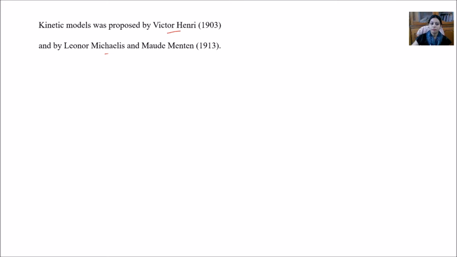Initially Victor Henry used any velocity v, whereas Michaelis and Menten confirmed that instead of using the velocity at any time of a chemical reaction, it is much better to use the initial velocity. This helps to clarify the kinetics more clearly as compared to considering any velocity v. So let's see how actually it was put forward.